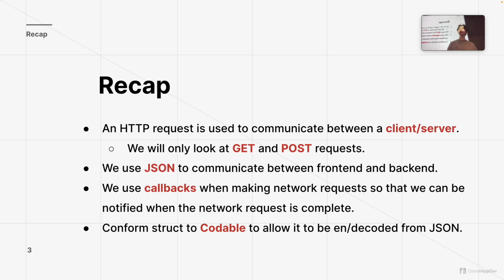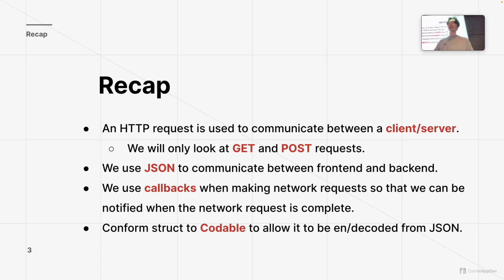And then we typically use JSON, which is a language-independent notation that we use to communicate between our front end and the backend. The backend code could be written in JavaScript, for example, or in Python, whereas in our code we write it in Swift. But how can we communicate between both of those? We typically use JSON.